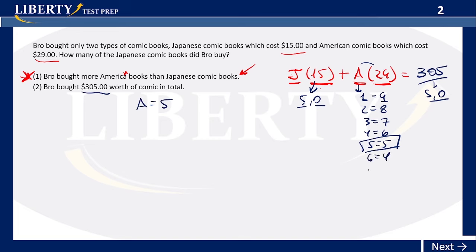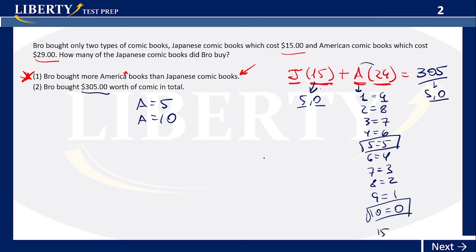That's 6, 4, 7. If I end with 7 times 9, 63, 3, 8, 72, 2, and then we have 9, 81, and then 10, 0. Okay, so that's another one. A could be equal to 10 also. And we already know the pattern. So if you multiply 9 times 5 or 10, that's going to end in 0 or 5.